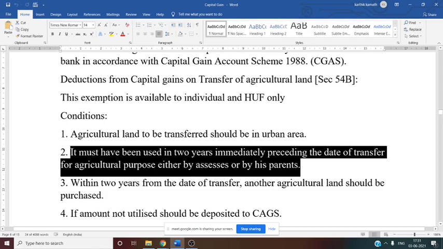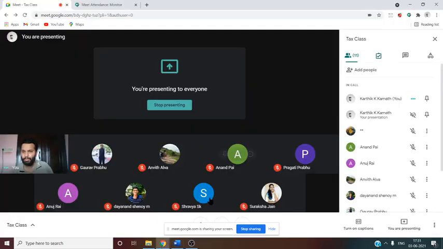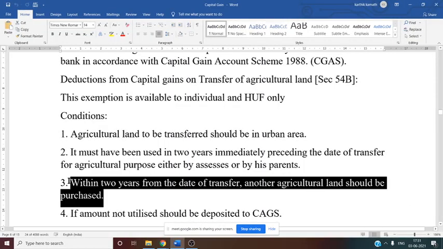If it is not used, then it is very difficult to determine that it is agricultural land. So at least there should be some agricultural activities during the 2 years preceding the date of transfer. Then within 2 years from the date of transfer, another agricultural land should be purchased. Then only this 54B is applicable.